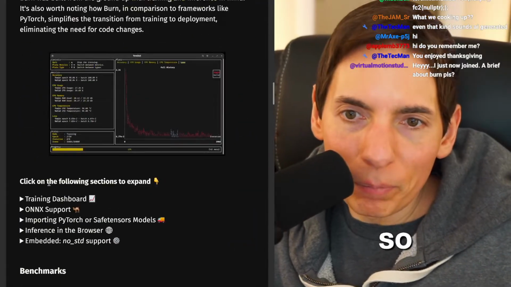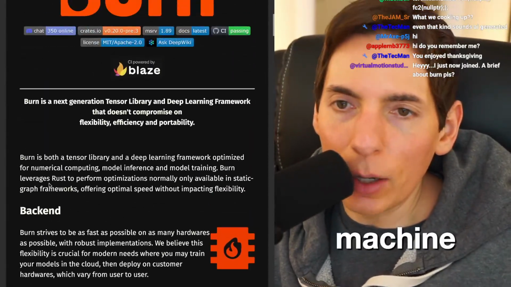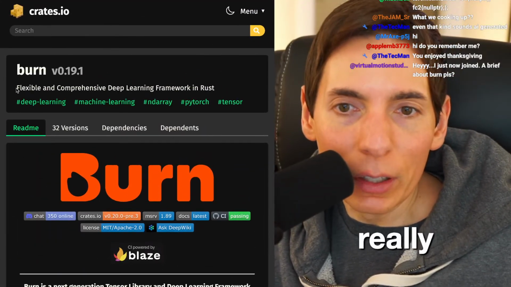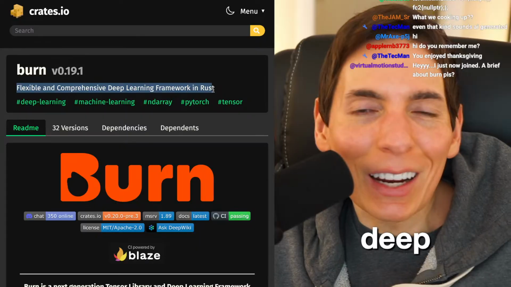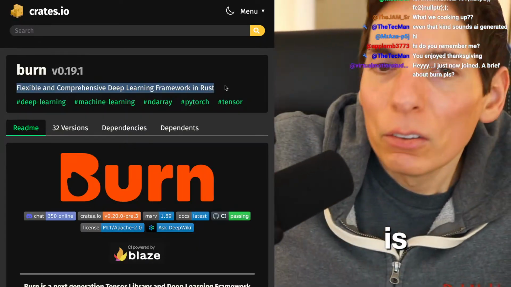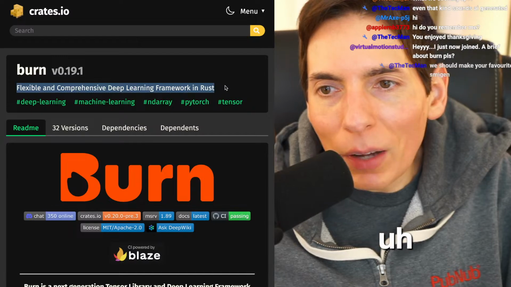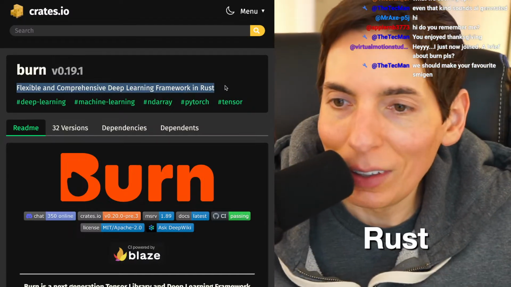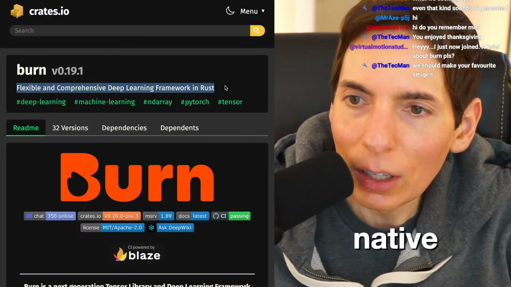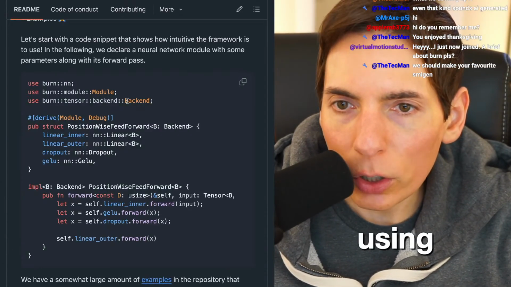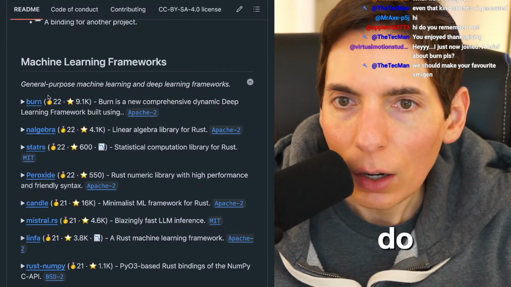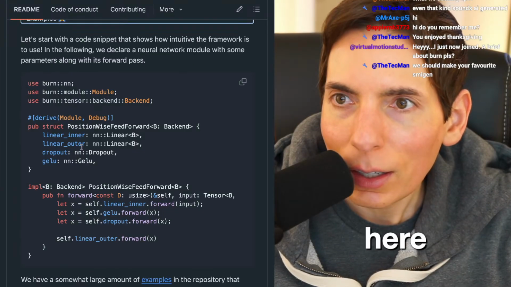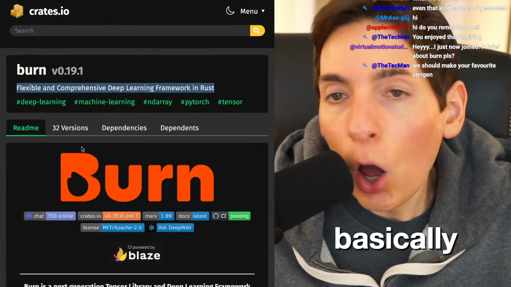All right, so Burn is a machine learning framework for Rust, and it seems to be a really popular one. A flexible, comprehensive deep learning framework in Rust. It looks like it provides some nice features based on Rust, like the programming language being more native to Rust. I was thinking of using libtorch in Rust, which we could do, though there are a couple of good options here, and Burn is basically everything I wanted.